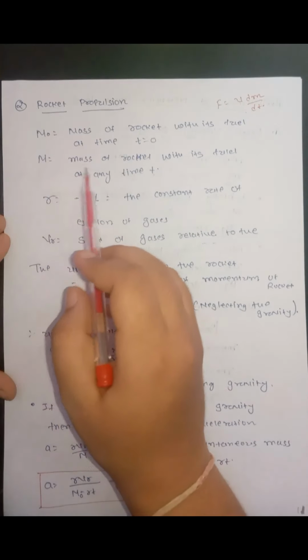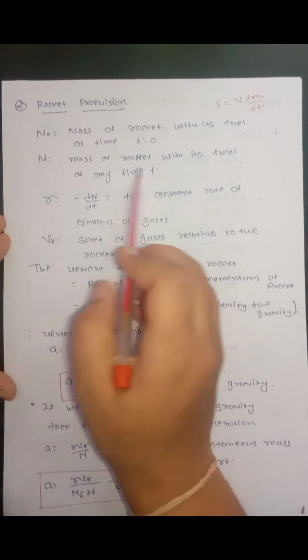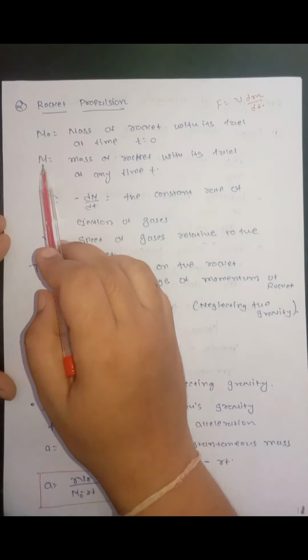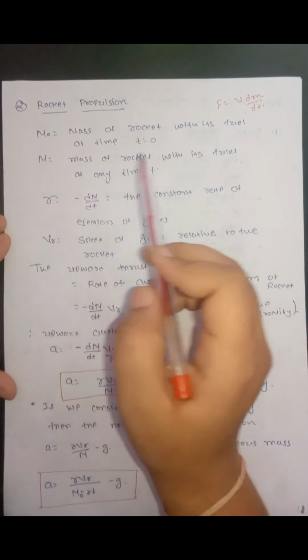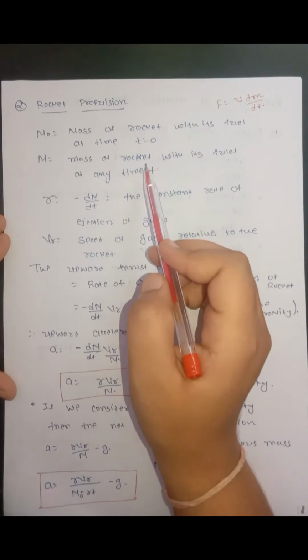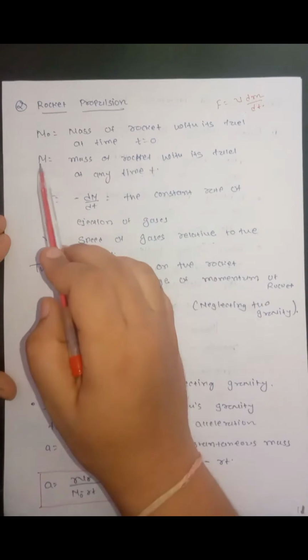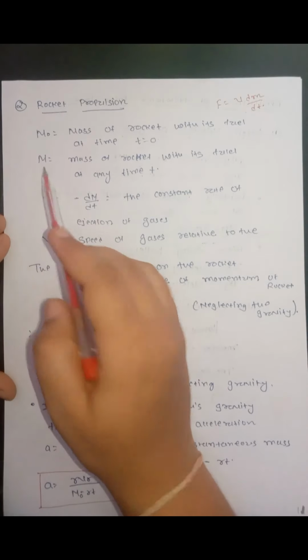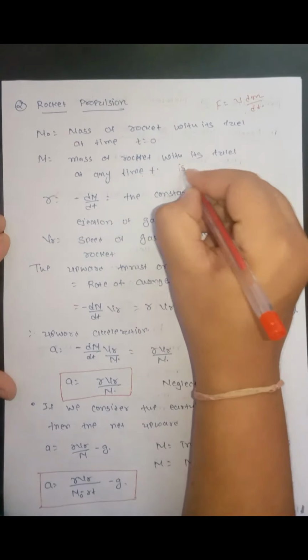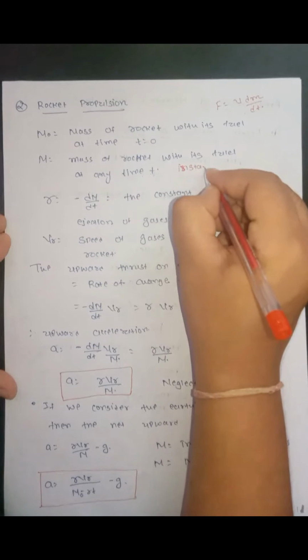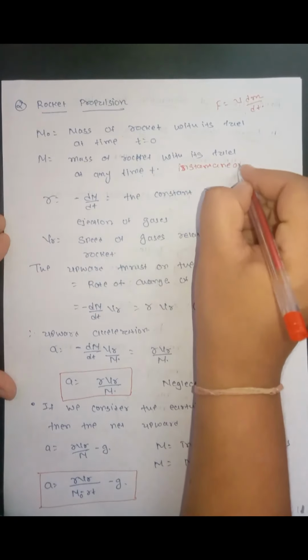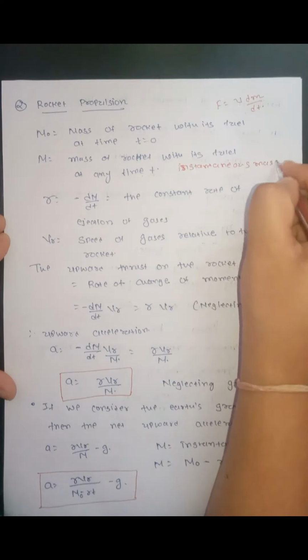Now at any instant of time t, the mass of the rocket is m. Because gradually the fuel is burned, the mass will decrease. So at any time instant t, the mass is capital M. So this capital M is the instantaneous mass of the rocket.